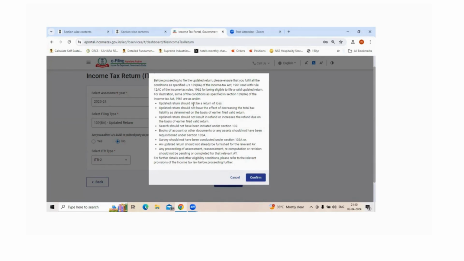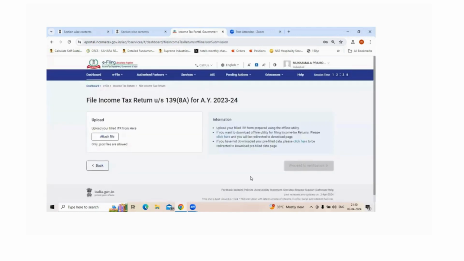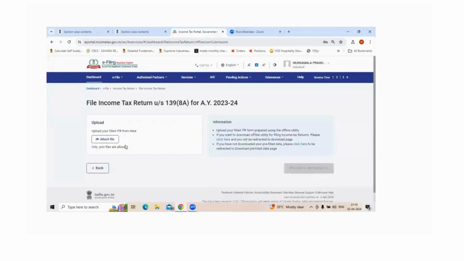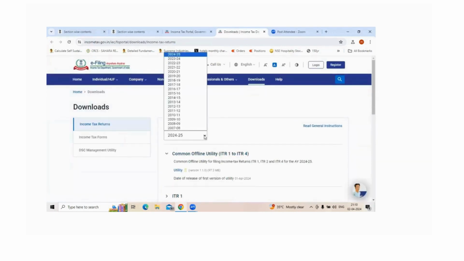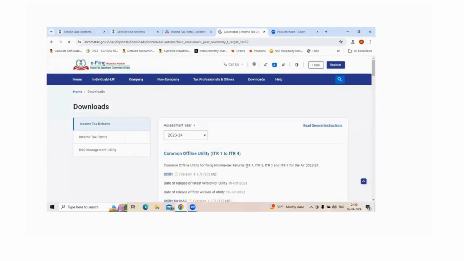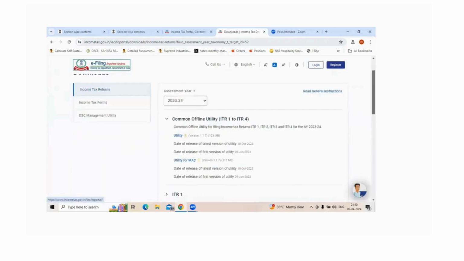So in case you are not filing a loss return, or you are not decreasing the tax liability, that means simply if you are not really expecting anything in return from the Government of India, then you can use section 139A. Once you click on confirm, you can attach the file by creating the utility. When you click on this link, it will take you to the respective financial assessment year, and for whichever assessment year you're filing, you can download the utility.